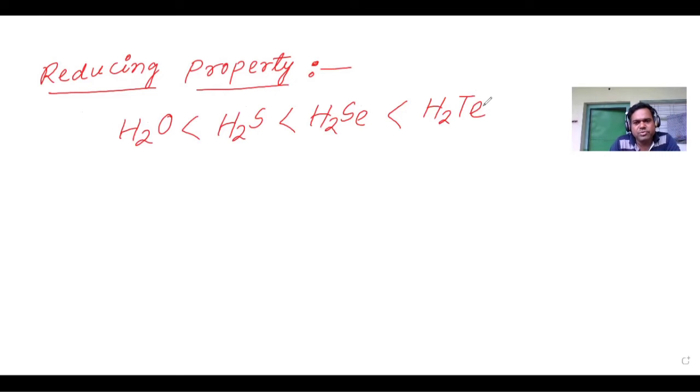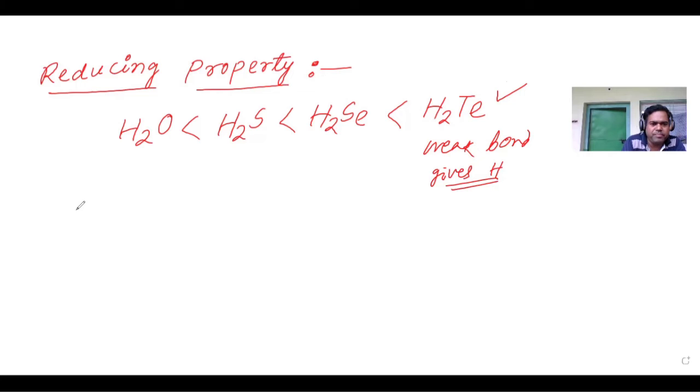H2O less than H2S, less than H2Se, less than H2Te. Why? H2Te has the weak bond, and since it is weak, it easily gives hydrogen. So it has reducing property. H2Te is a stronger reducing agent than the others.